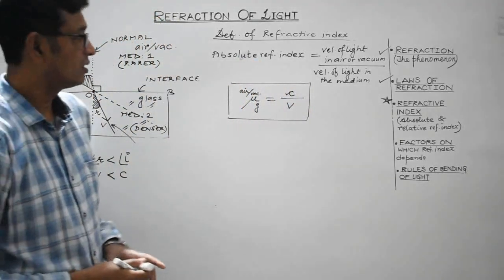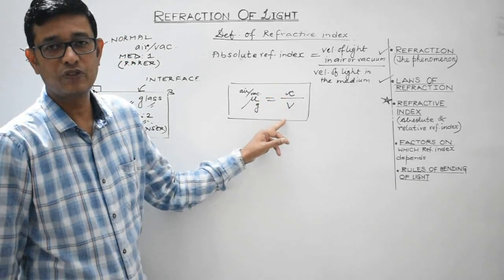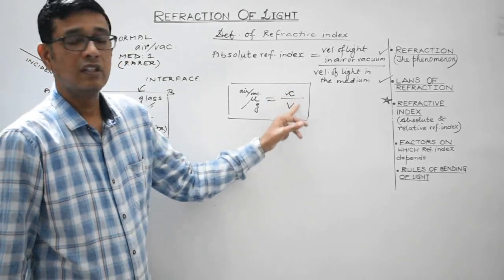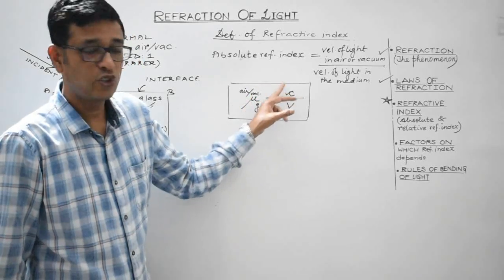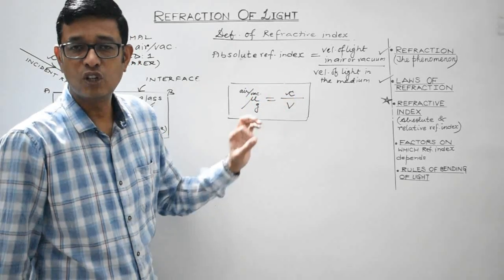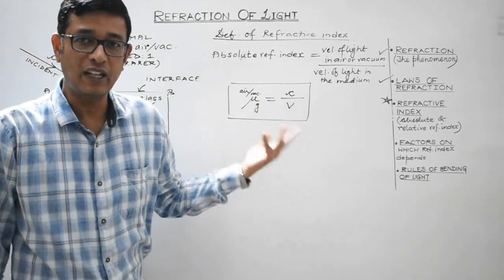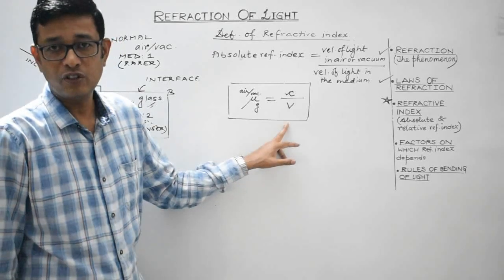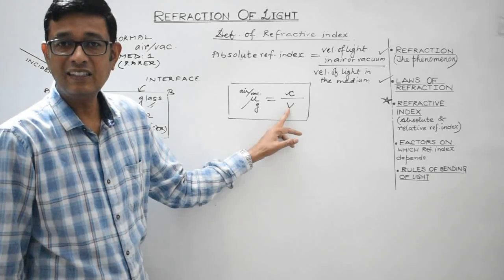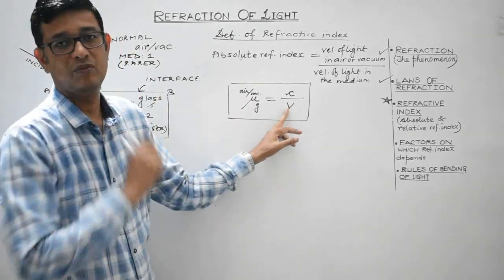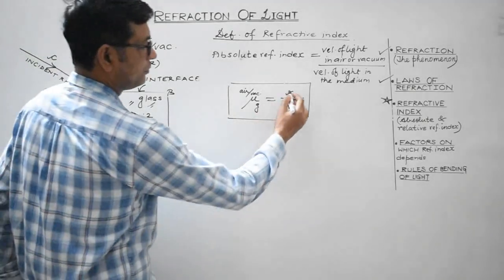Now as we can notice, it is the ratio of two similar physical quantities. This is also velocity, denominator is also velocity. So it must be having no unit at all. So refractive index, being the ratio of two similar physical quantities, does not possess any unit. So refractive index in terms of velocity of light is defined as the ratio of the velocity of the light in air or vacuum to the velocity of light in that particular medium. Clear?